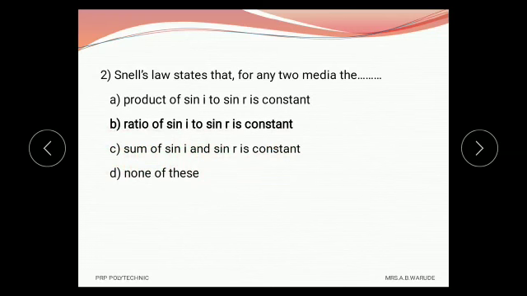As we know the laws of refraction, the second law of refraction is also called Snell's law, and it states that for any two media, the ratio of sine of angle of incidence to the sine of angle of refraction is constant, and therefore the correct option is B, that is, ratio of sin i to sin r is constant.